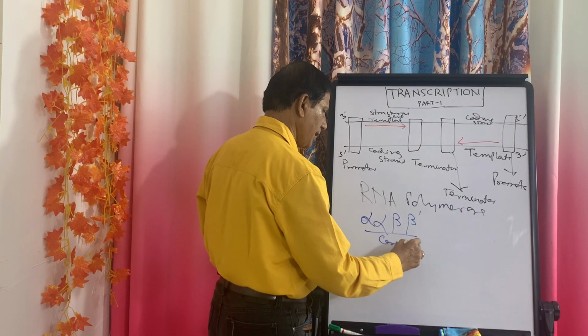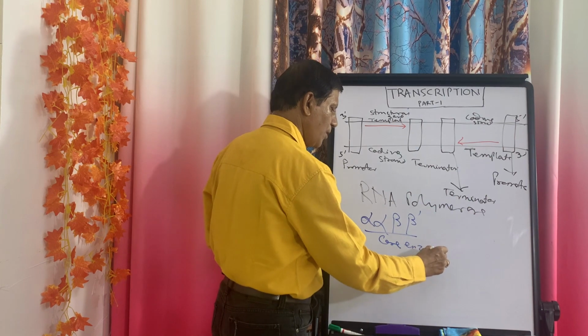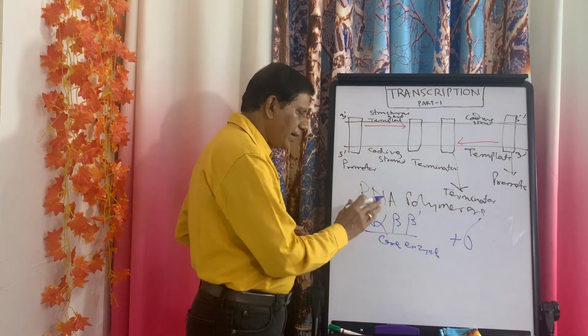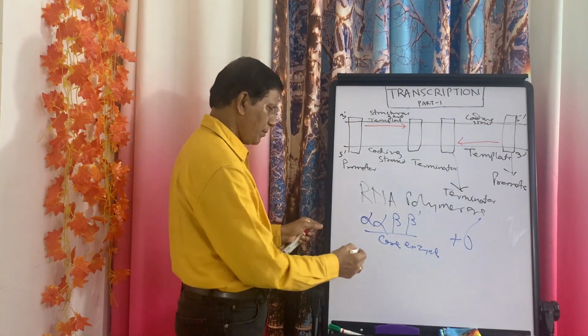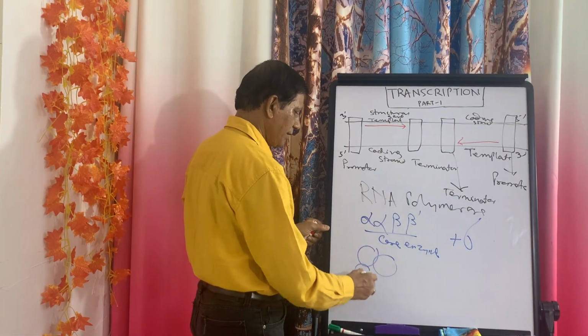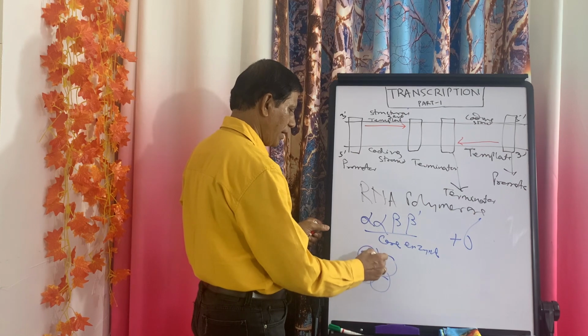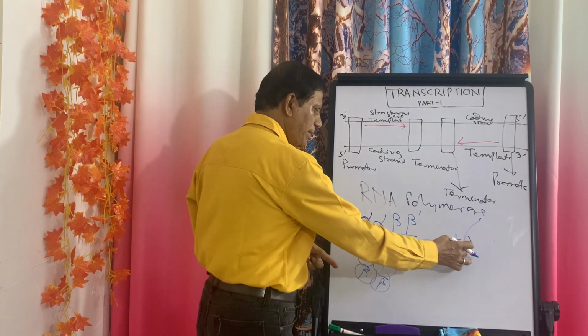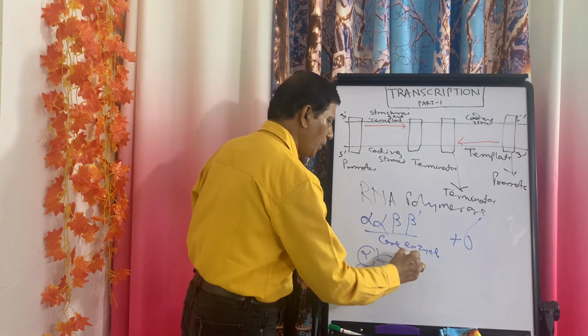This is the core enzyme, while there is one sigma factor which is added to it. Suppose this is alpha, these are the beta prime, alpha, beta prime. This is the core part. When the sigma factor is attached to it, it will be the holoenzyme.